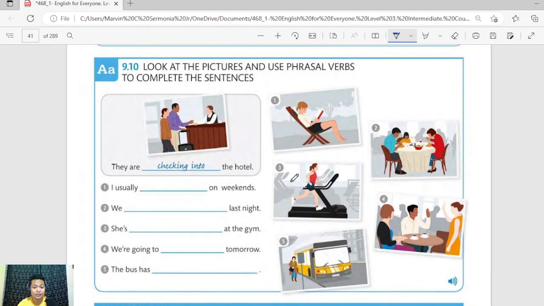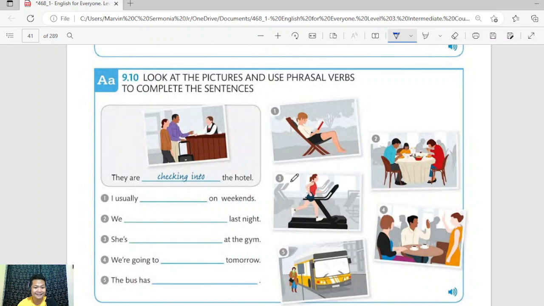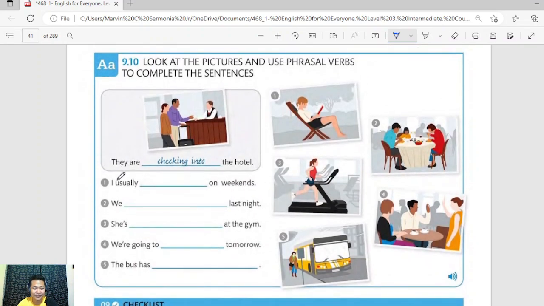All right, and we're down to the last exercise. Okay, so look at the pictures and use a phrasal verb to complete the sentence. Okay, so number one, they are checking into the hotel. You can see here, and what are they doing in the picture? They are checking into the hotel. All right. What about number one? I usually, blank, on weekends. You remember the different phrasal verbs that we just studied.